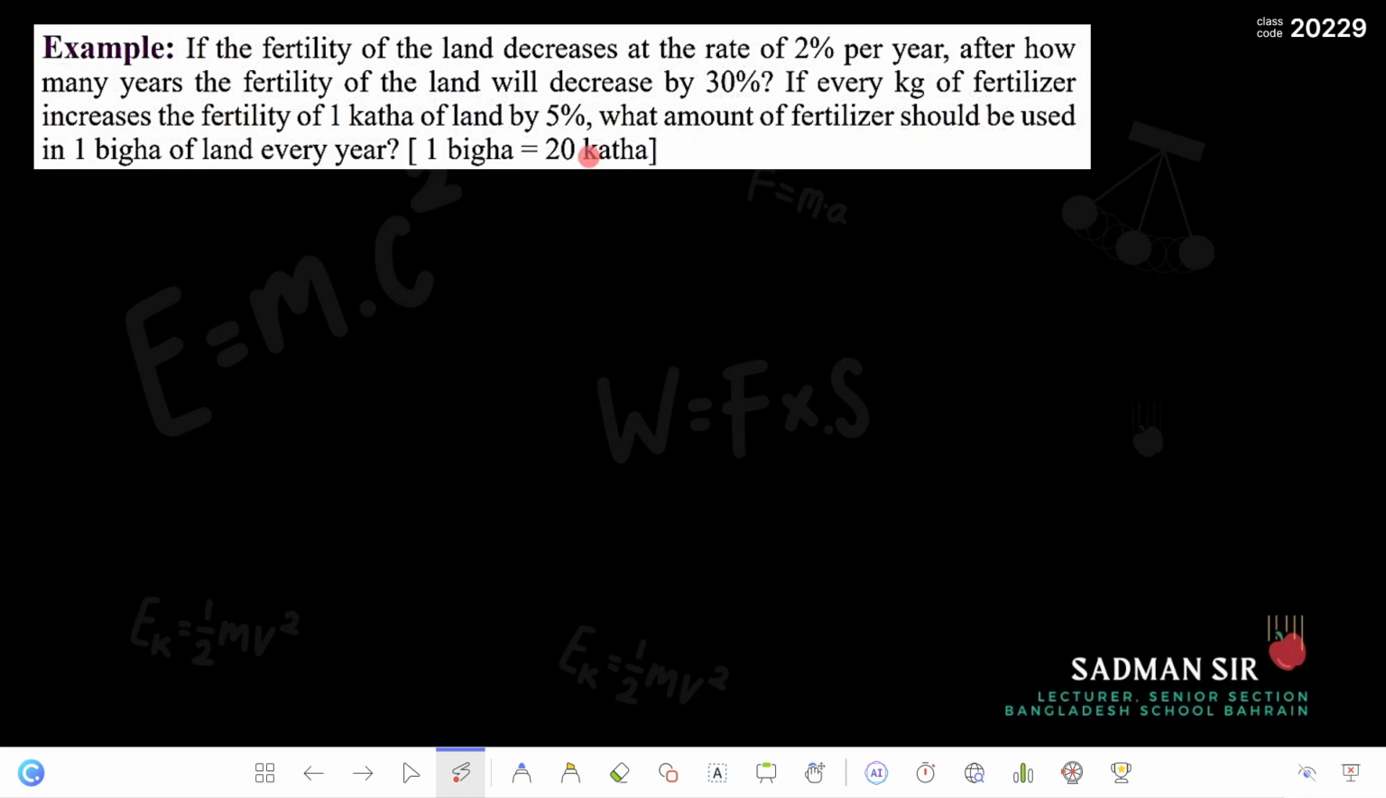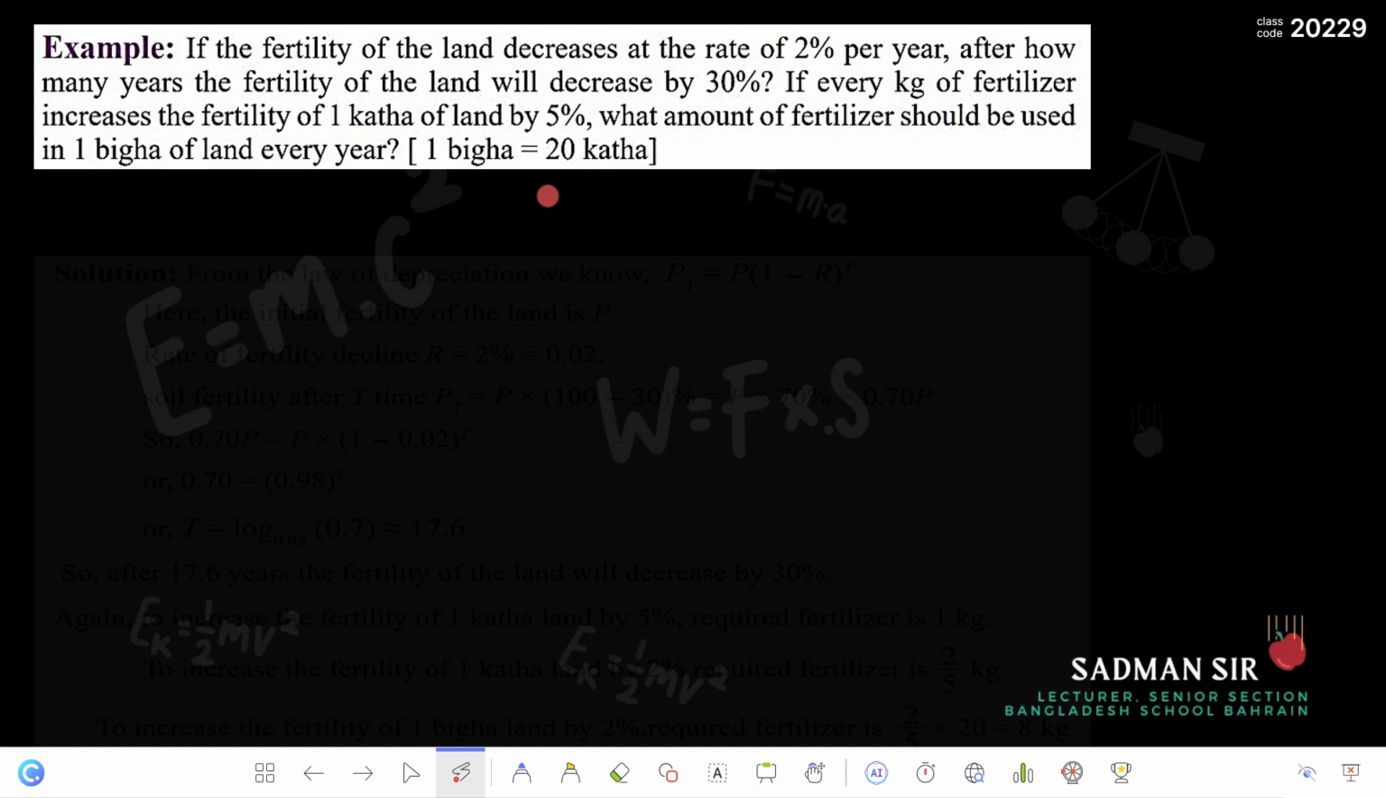Now, it is also important to know that, as I already told you, if I want to maintain the same level of fertility, I must use fertilizer. But it is important to know how much fertilizer you have to use, because if you use more than that, that is not good for the produce. And if you use less than that, then that is also not good. So we have to know the correct amount. Okay, so inshallah we will see how to calculate it.